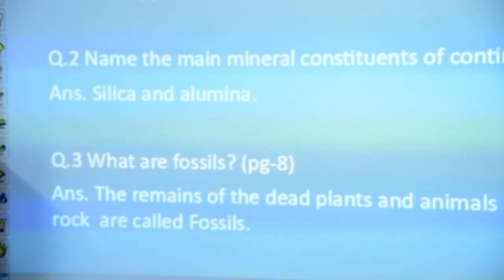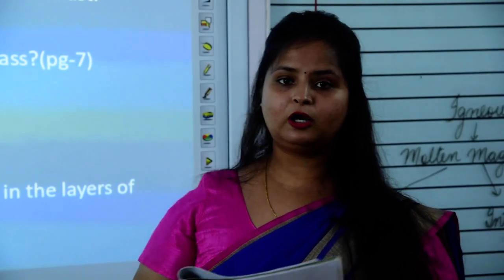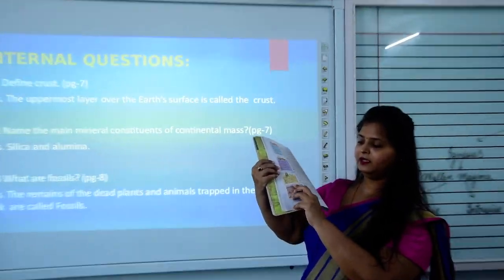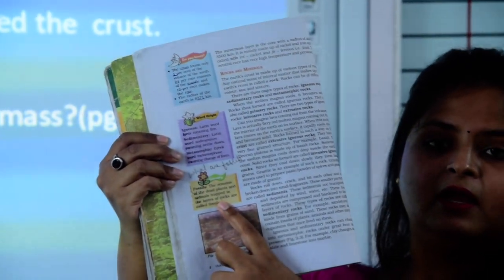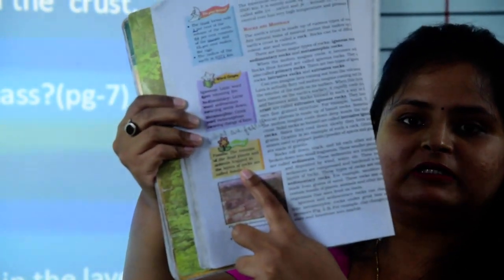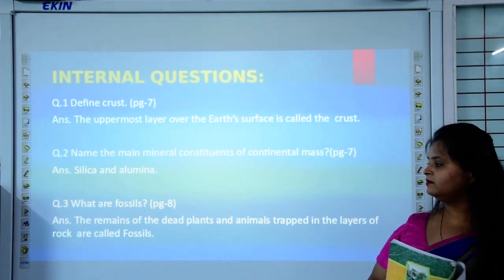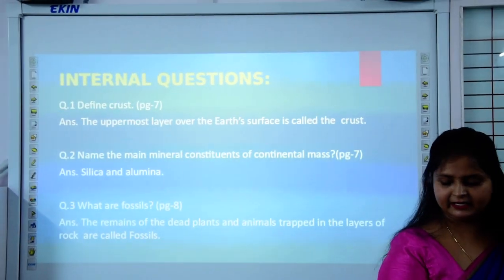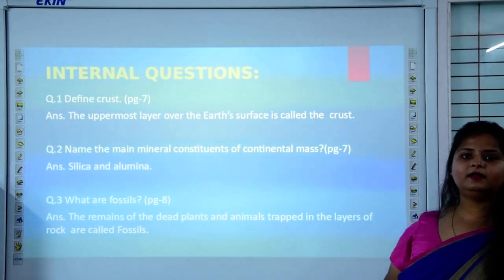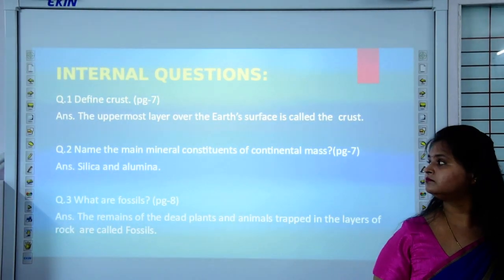Then question number 3, what are fossils? For fossils you have to come to page number 8. Under glossary, a yellow box has been given. Mark the full definition and write down the question, what are fossils? So let's read the answer. The remains of dead plants and animals trapped in the layers of the rock are called fossils. Mark these questions very carefully.